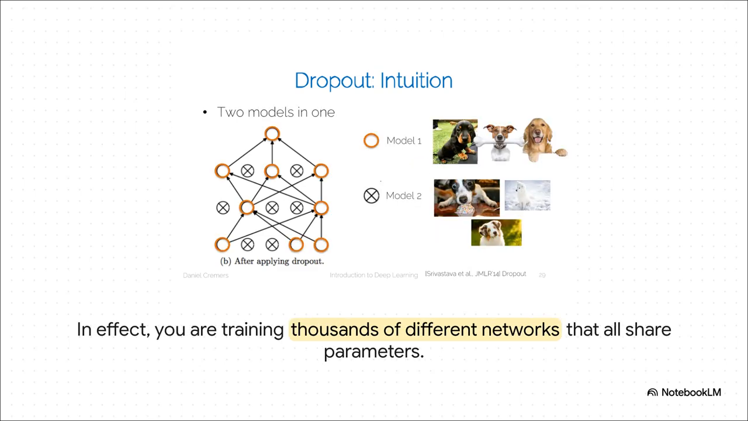And this slide really nails the big picture. Every single time you drop out a different random set of neurons, you're essentially training a new, slightly different, slightly smaller neural network. So over the entire training process, you're secretly training thousands, maybe millions, of unique little networks that all happen to share the same underlying DNA. Dropout is this incredibly clever, super efficient hack to get the power of a giant ensemble inside just one model.